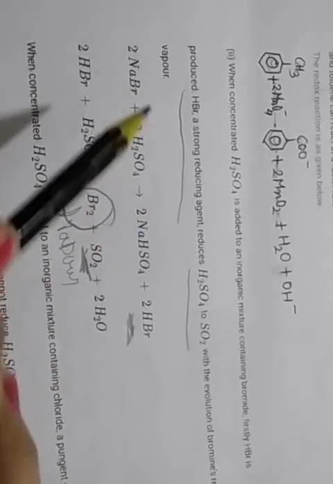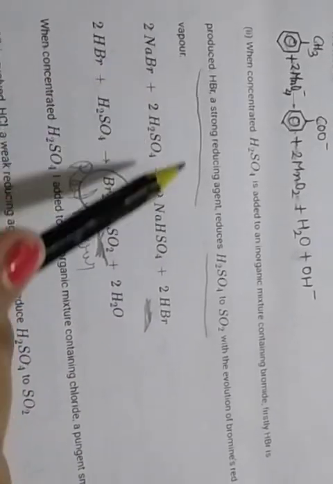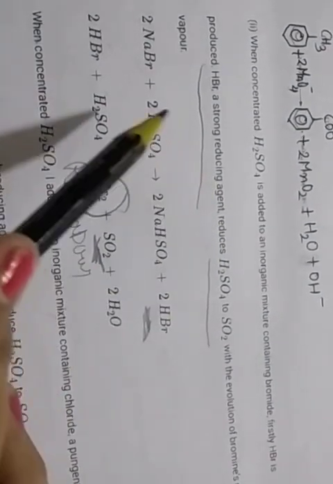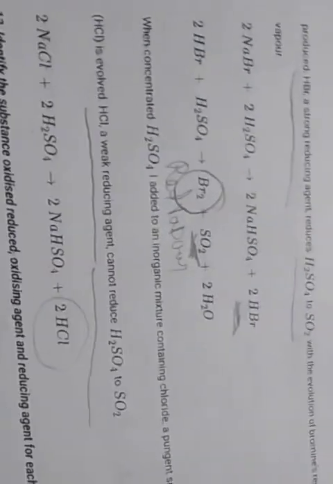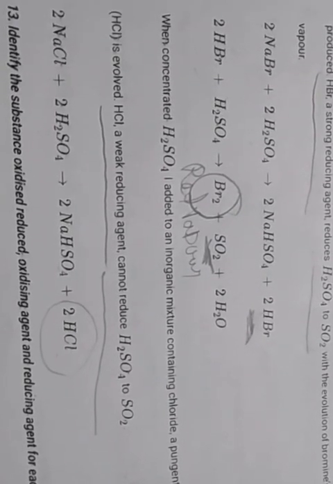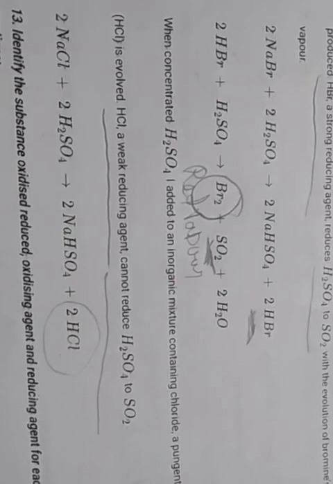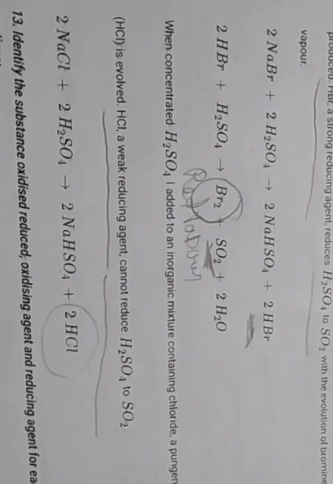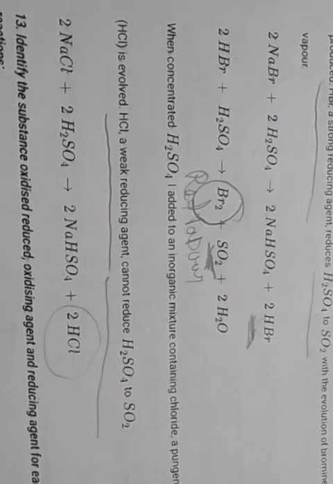So if we take the bromide mixture, sulfuric acid easily reacts, and the HBr formed is a strong reducing agent, so HBr reduces sulfuric acid to SO2 gas. But whenever we take a chloride compound, NaCl reacts with H2SO4 to give NaHSO4 plus HCl. HCl is a weak reducing agent, so it can't reduce H2SO4 to SO2.